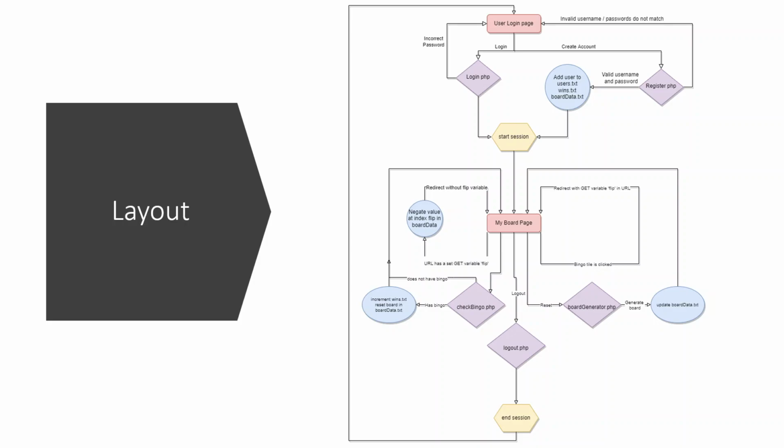If you do have a bingo, what will happen is your wins in the wins text file will be updated, and your board will be reset, and you'll be redirected right back to the My Board page with a new board. So what it will look like is you press the button, your wins will increment, and your board will reset. If you don't have a bingo, it'll just redirect you right back to the My Board page. You can also automatically reset your board if you don't like it, but you'd reset your progress, and that would also just redirect you right back here with a new board.